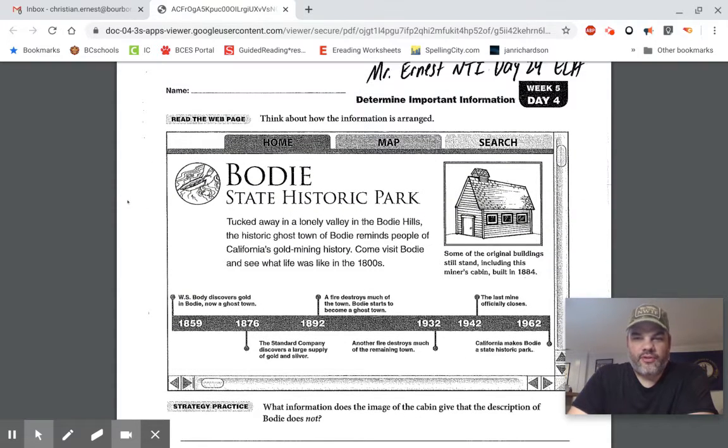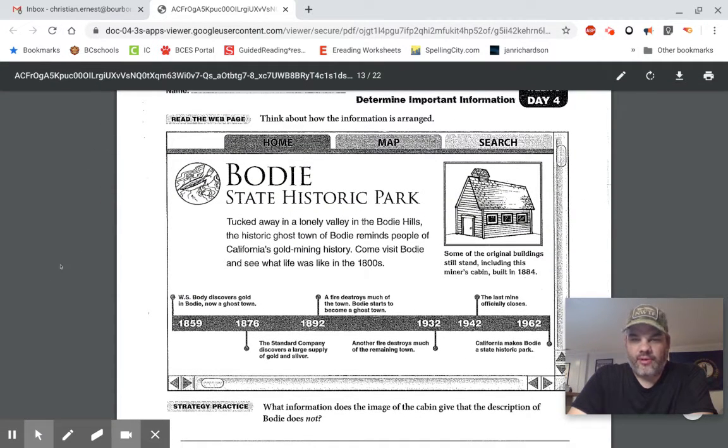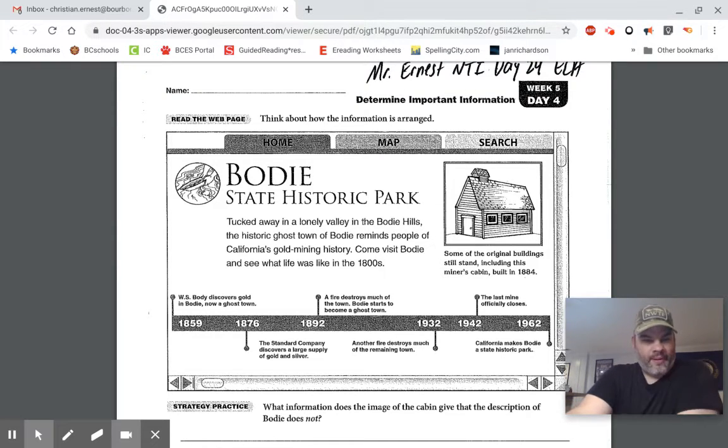So we have another chart here like we did on Tuesday, remember? So we're not dealing with a passage today. We're just dealing with this little chart. It looks like it could be maybe a website page or something like that. So let's take a look at it real quick.